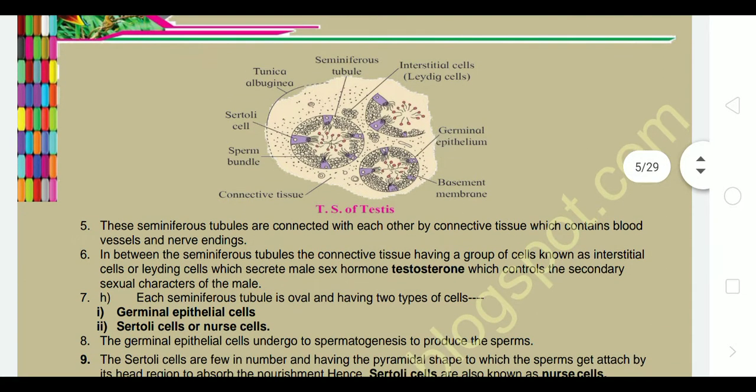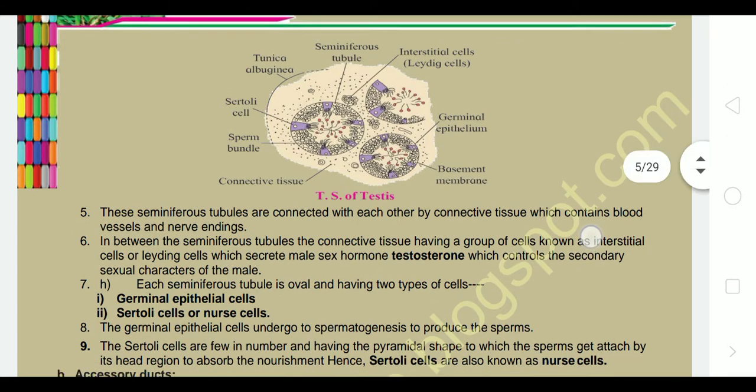These seminiferous tubules are connected with each other by connective tissue which contains blood vessels and nerve endings, meaning end points of the nerves. In between the seminiferous tubules, the gap is filled with connective tissue containing interstitial cells or Leydig cells, which are responsible for the secretion of the male sex hormone testosterone, which controls the secondary sexual characters of the male.